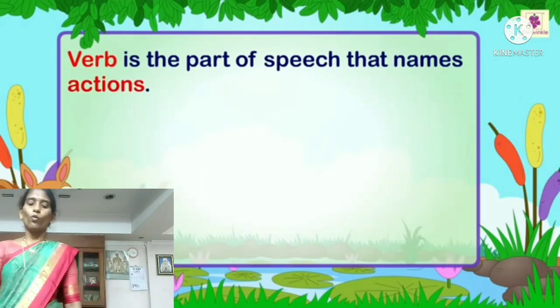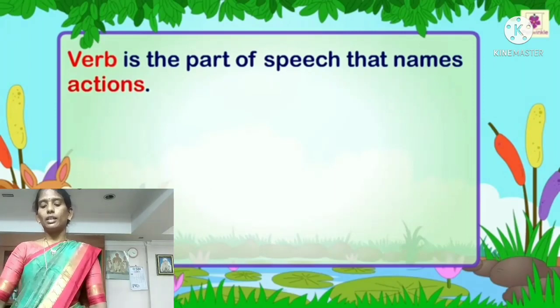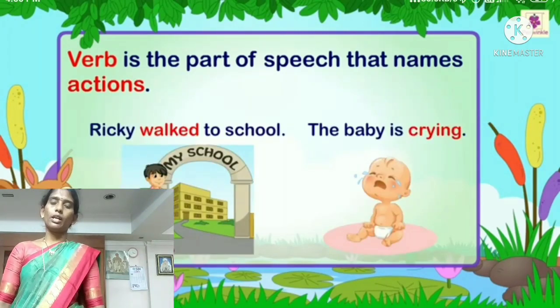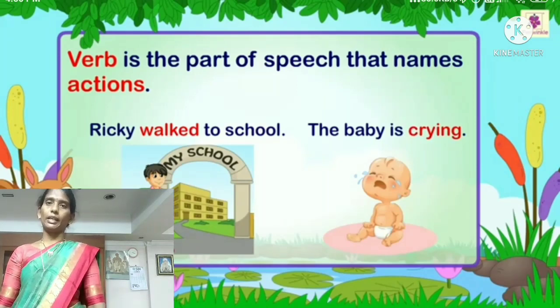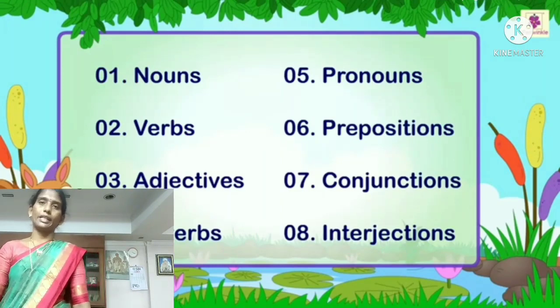What is verb? Verb is the part of speech that names an action. For example, Ricky walked to school. Here walked is a verb. Second one, the baby is crying. Here crying is a verb. Next part of speech, adjective.